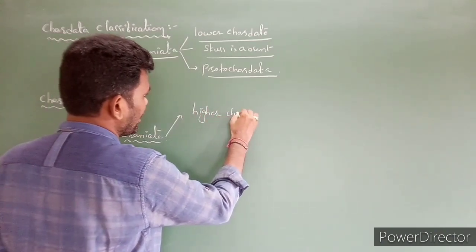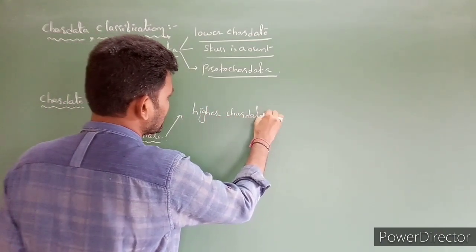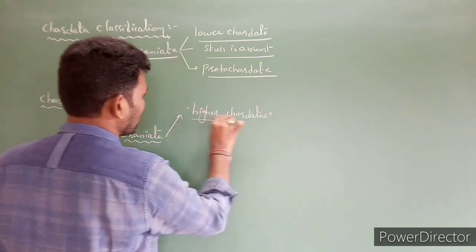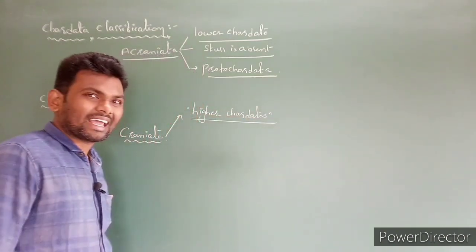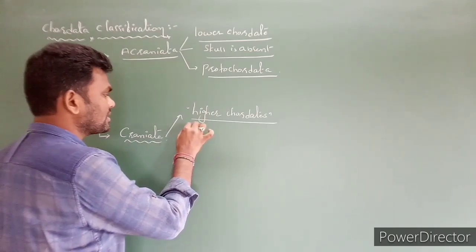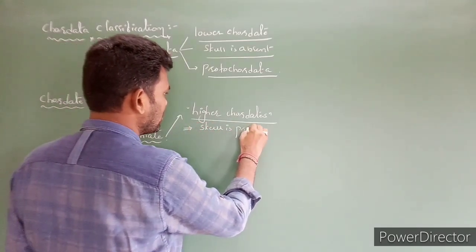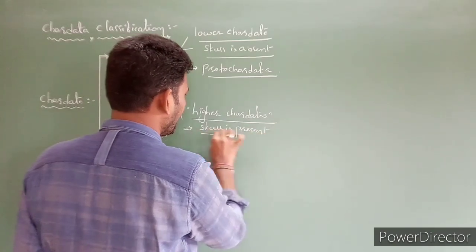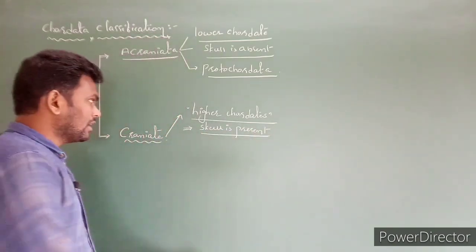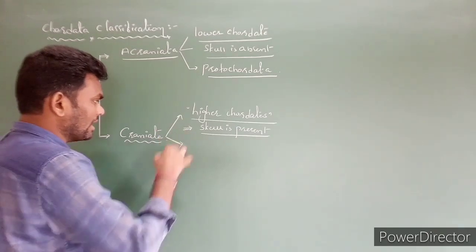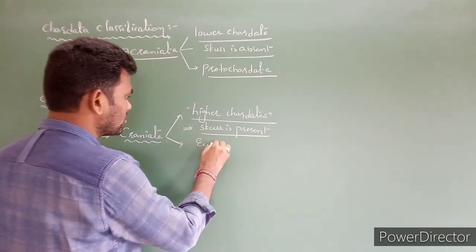First point, these are higher chordates. Second, Craniata means the skull is present.